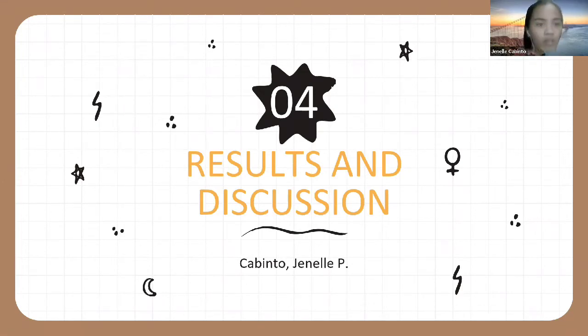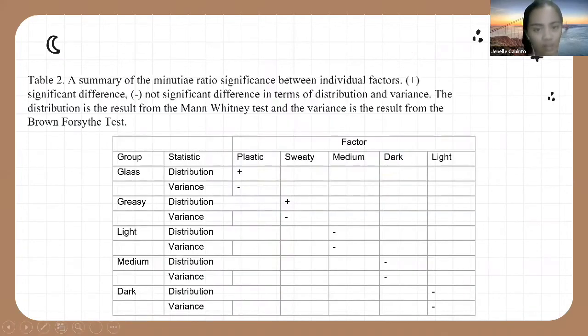This table is a summary of our results for when we tested the individual factors, which is to say that we tested whether there is a significant difference made in the average minutiae ratio when evaluated based on which substrate, secretion type, or light condition it was put under without considering the other factors. So, as seen here, plus is an indication of a significant difference, and the minus means that no significant difference was found.